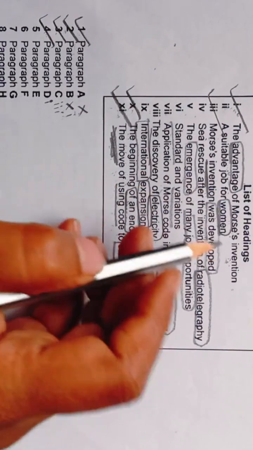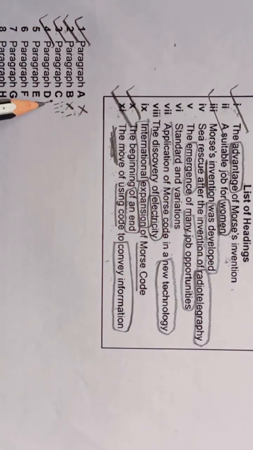We will write Roman number 1, the advantage of Morse invention, in front of 4 in our answer sheet. I hope you have understood this.